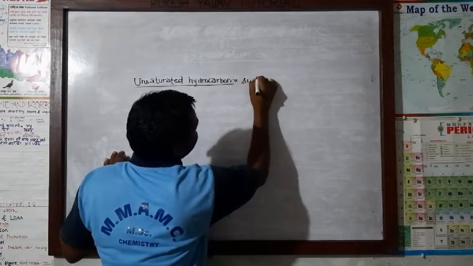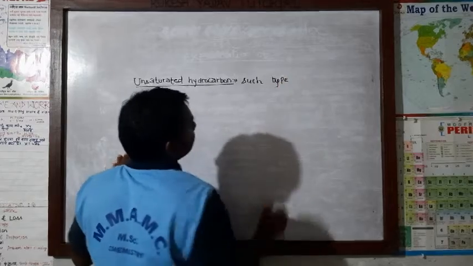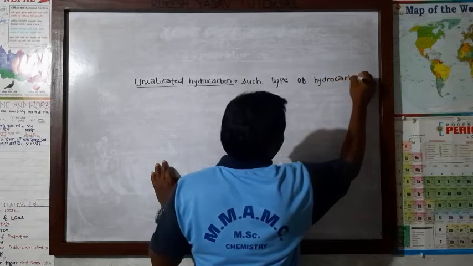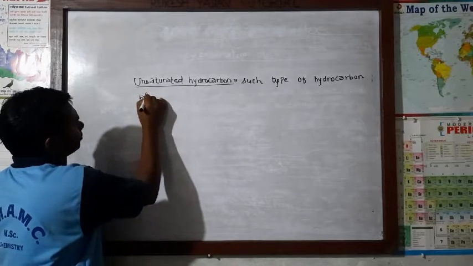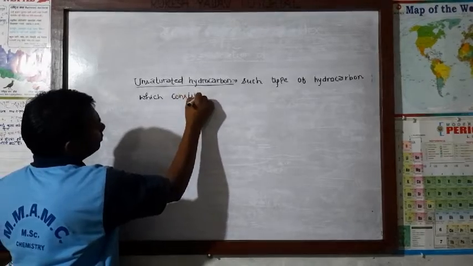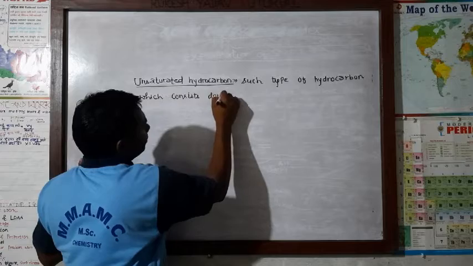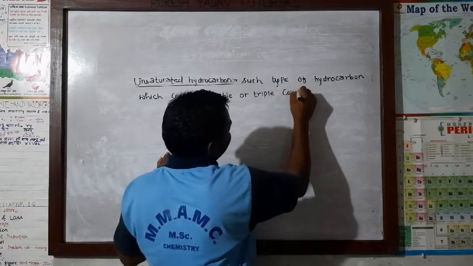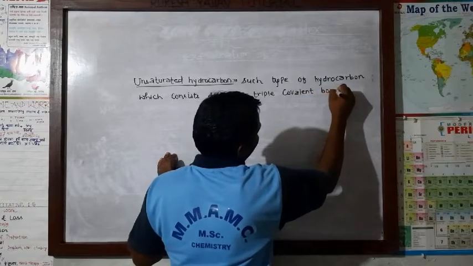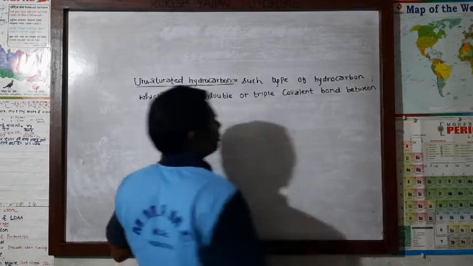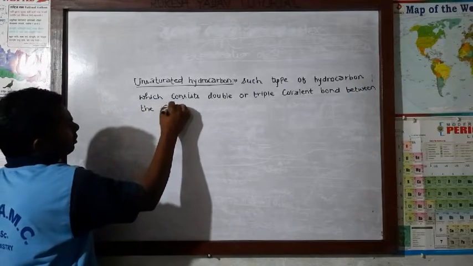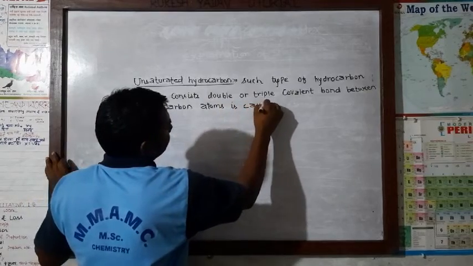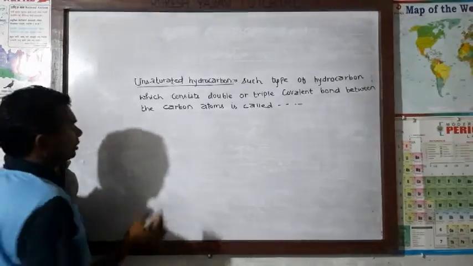Let's write: such type of hydrocarbon which consists of a double or triple covalent bond between the carbon atoms is called unsaturated hydrocarbon.